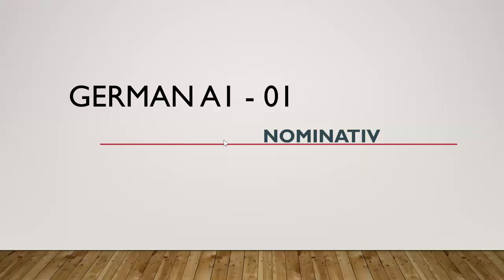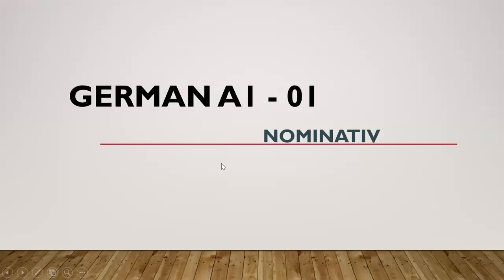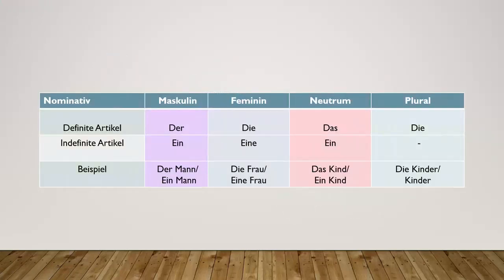So basically, today the topic we will be starting with is very simple. It's very crucial for each and every German topic. So the topic would be the articles, right? And today we will be discussing the nominative article. So basically, like every other language, here we have the gender for each noun that we will be learning. For example, masculine, feminine, neutral, and plural.